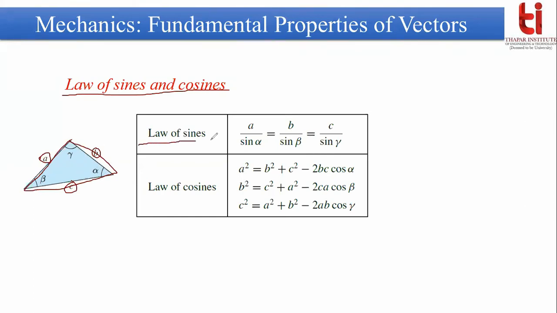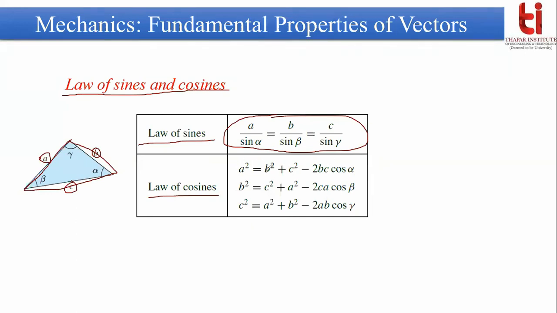Then there will be a relationship like this: A by sine alpha is equal to B by sine beta is equal to C by sine gamma, and this is known as the law of sines. Then another law is the law of cosines. This law of cosines gives you three equations in this form.